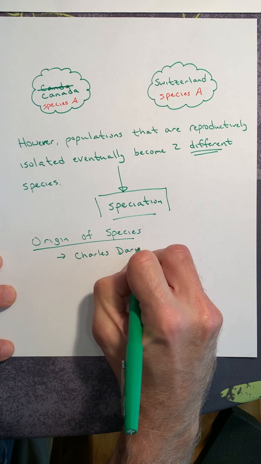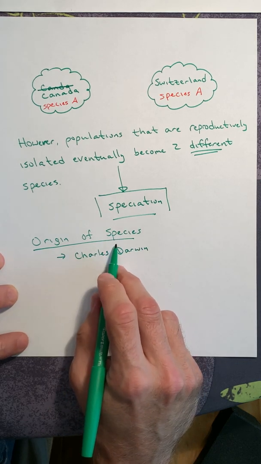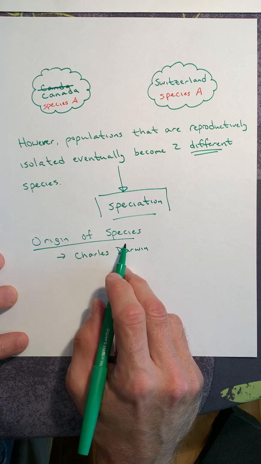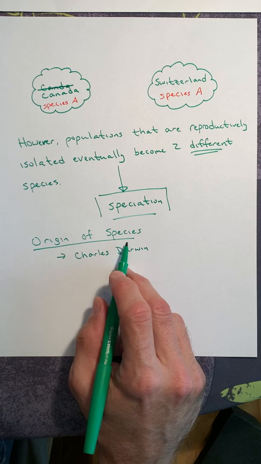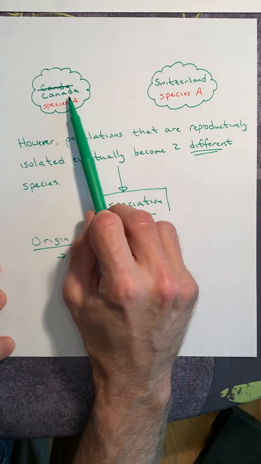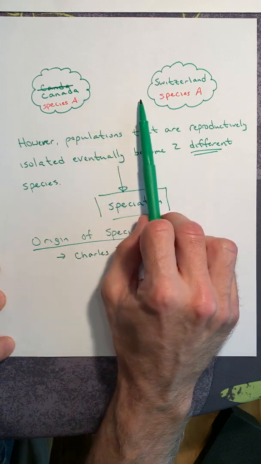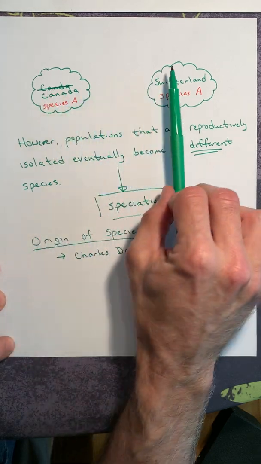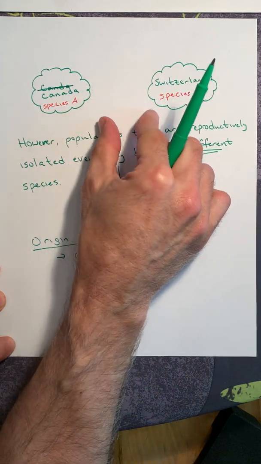And what Darwin did was he provided us with the explanation of where new species come from. Why, when you look at the geological record, what's in the rocks, do you see new species all the time? How is this possible? Because populations become reproductively isolated, their genetic differences accumulate until there's such a genetic difference between these two populations that they can no longer interbreed.